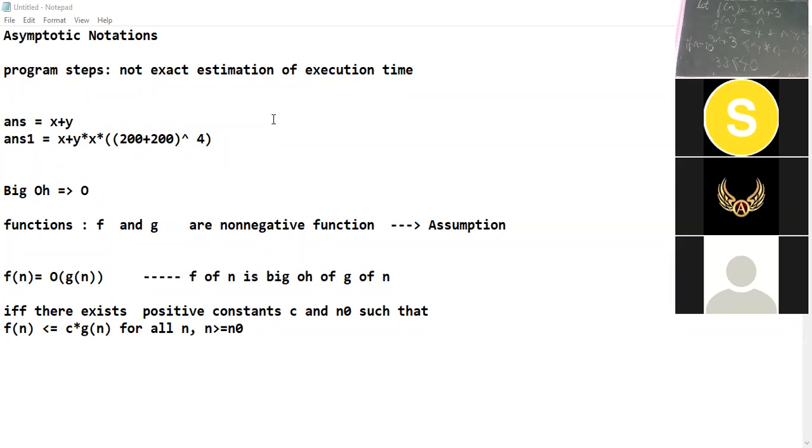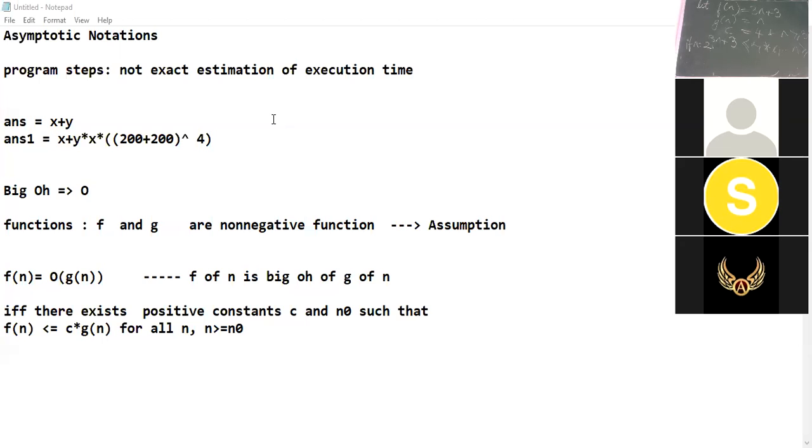Now try for n equal to 2. Will it satisfy for n equal to 2? For n equal to 2, 3 into 2 plus 3, that is 9, less than or equal to 4 into 2, which is 8. Is it true or false? It is false, not satisfying.